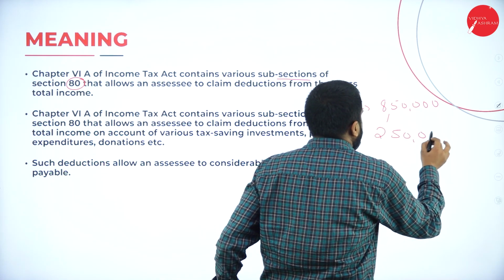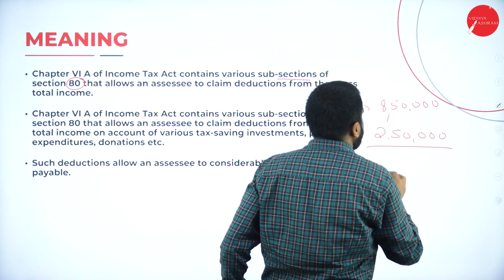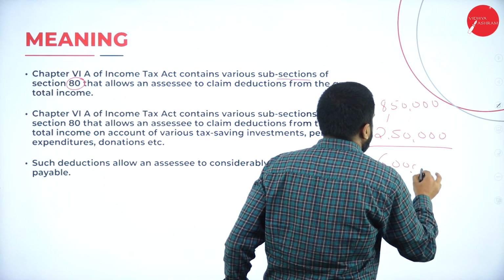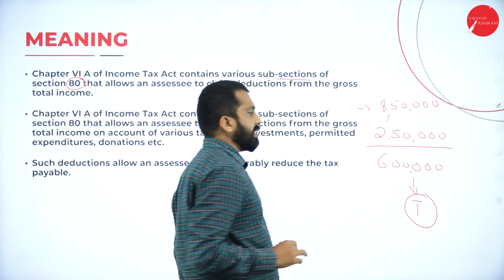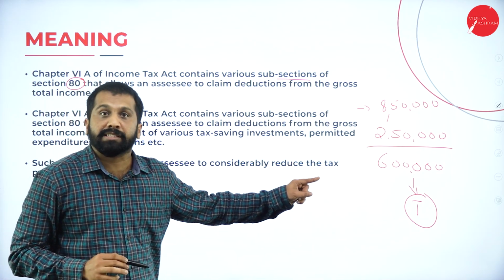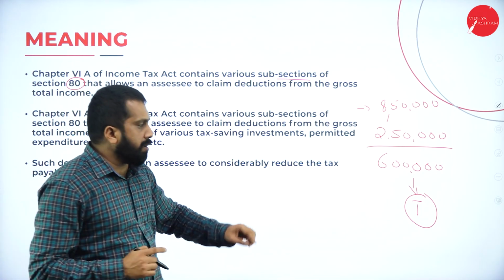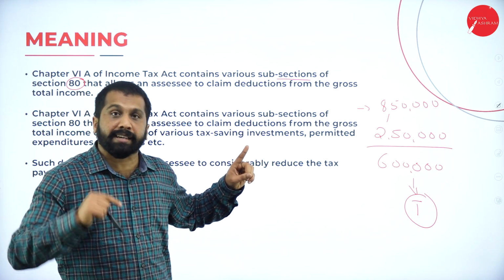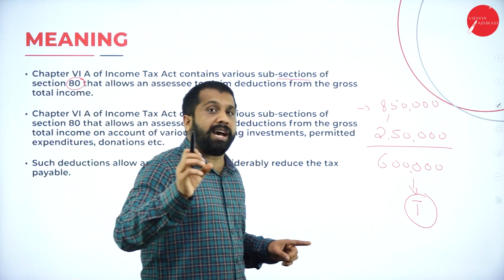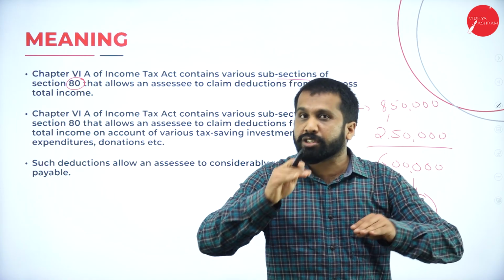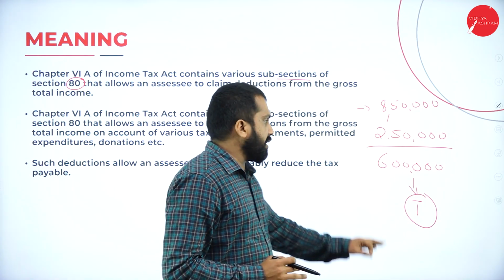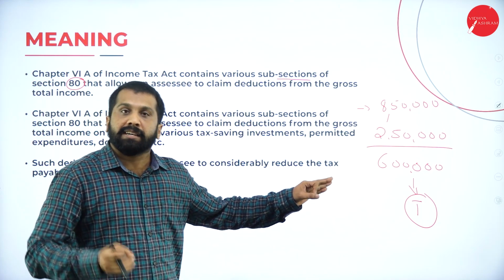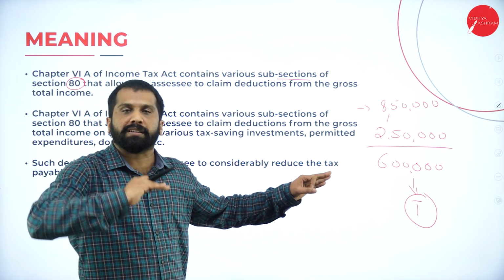2,50,000 is exempted. So what is the balance? 6 lakh. On 6 lakh, you're supposed to pay tax. Are you ready to pay tax on 6 lakh? Yes, but you have certain deductions. Still, you can avoid your tax. Now, you are supposed to pay tax on 6 lakh. Still, you can avoid tax.